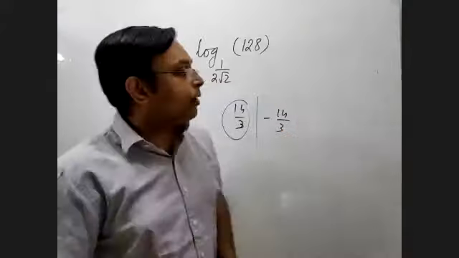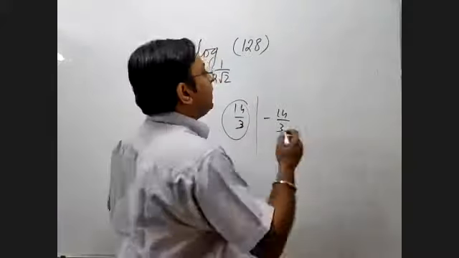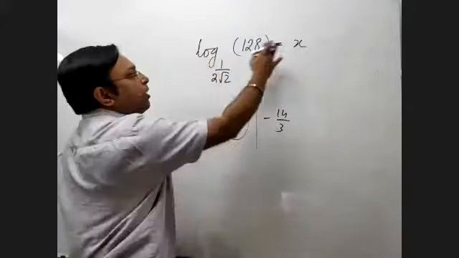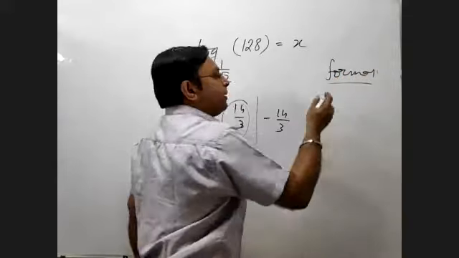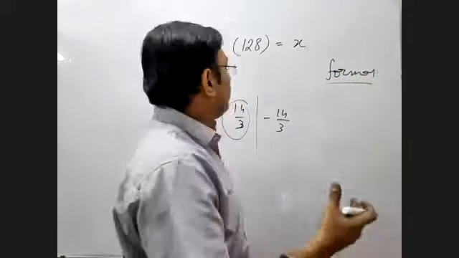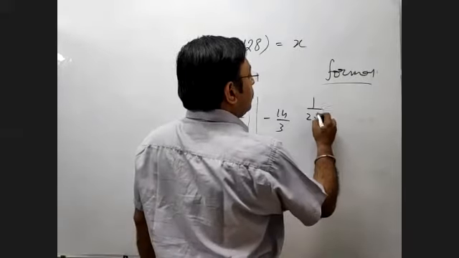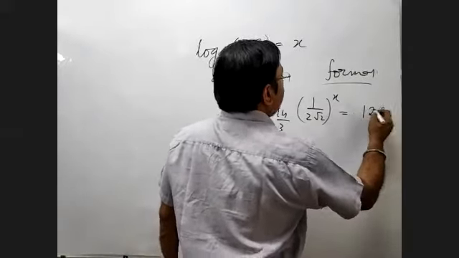So another way of looking at it, if you want to do it formally, then we will write like this. Let's say the log value is x. This is a formal approach, something like a textbook kind of approach, or a written kind of approach. So I can write (1/(2 root 2)) to the power x equal to 128.